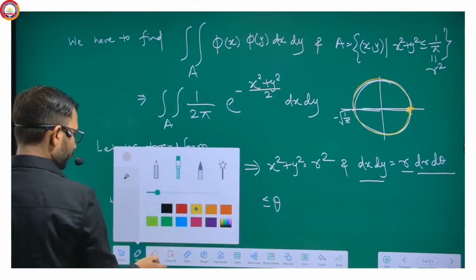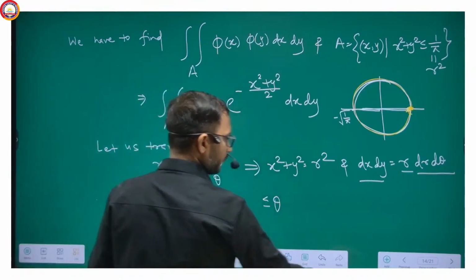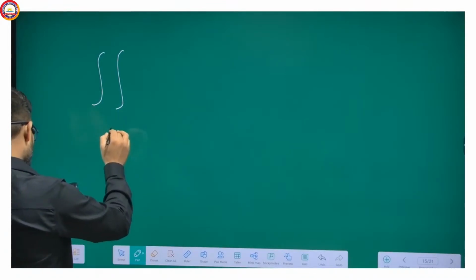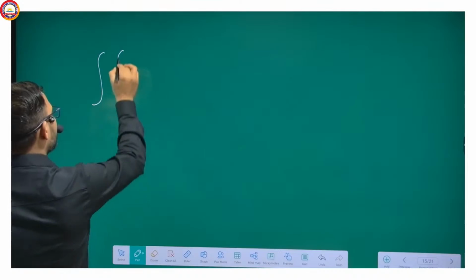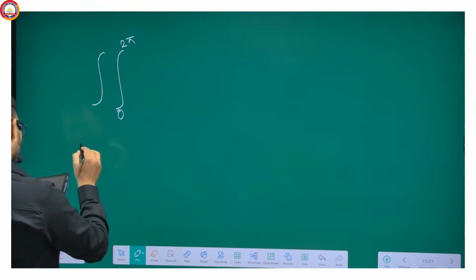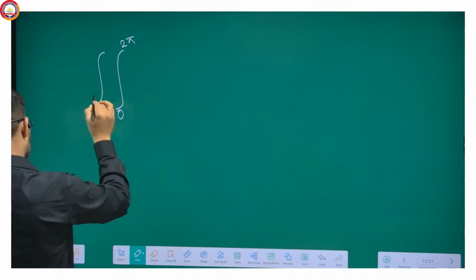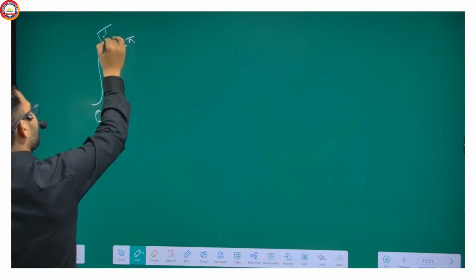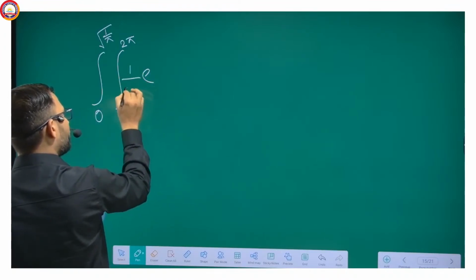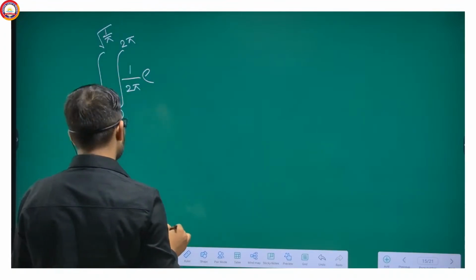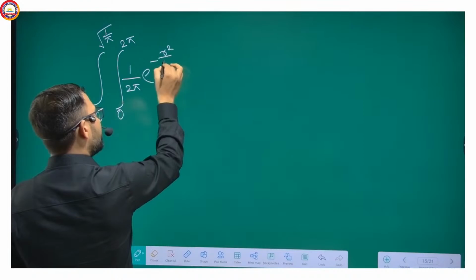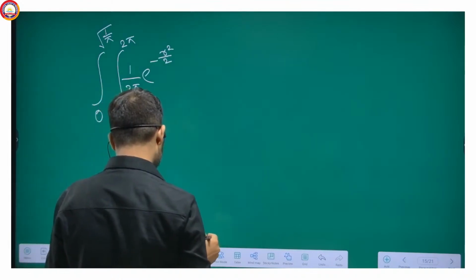Now, that means theta should be from 0 to 2 pi, and r is from 0 to root under 1 by pi. Now, the 1 by 2 pi will stay as 1 by 2 pi. I will not change that. And e to the power minus x square plus y square becomes minus r square by 2. Getting my point?